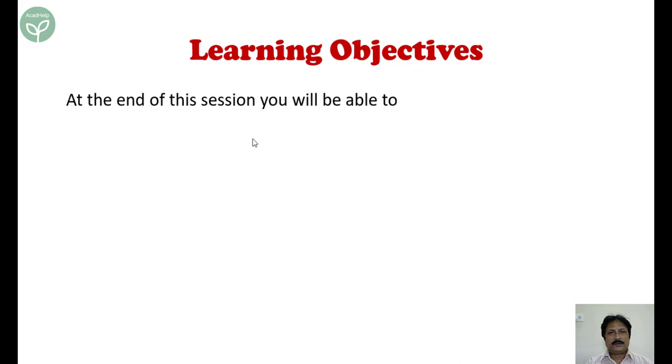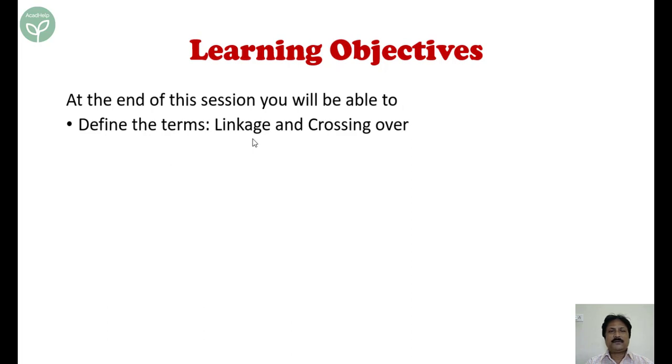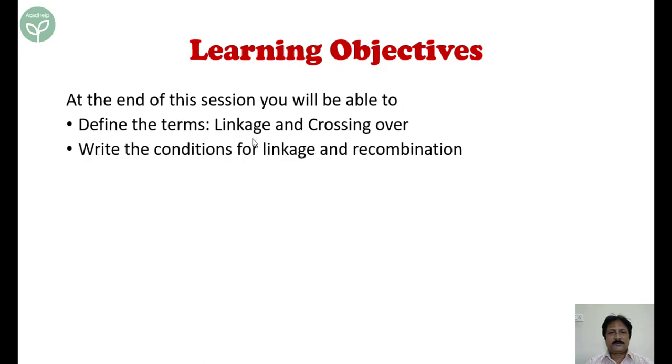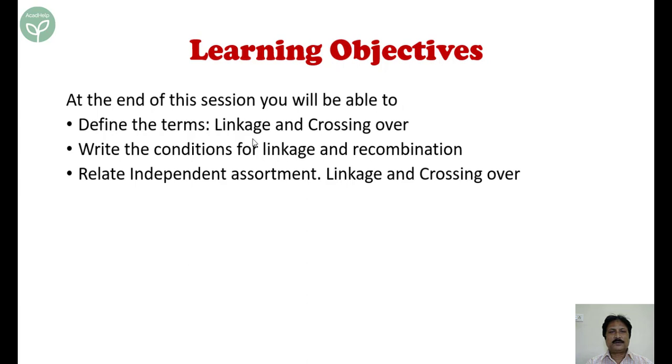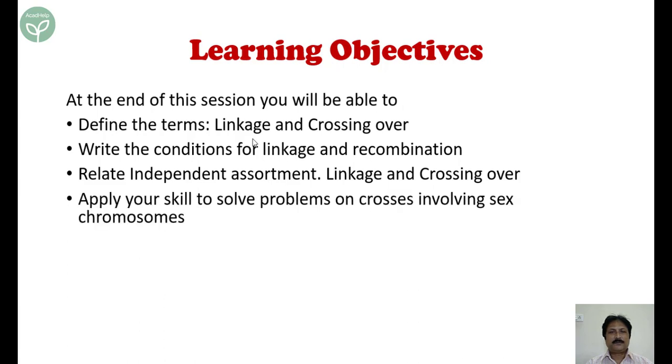What are we going to learn here? Or at the end of this discussion, what you will be able to learn? These are the learning objectives. You'll be able to learn and define certain terms like linkage, crossing over, even independent assortment. You'll be able to write what are the conditions for linkage and recombination to occur. You'll be able to relate independent assortment, linkage, and crossing over.